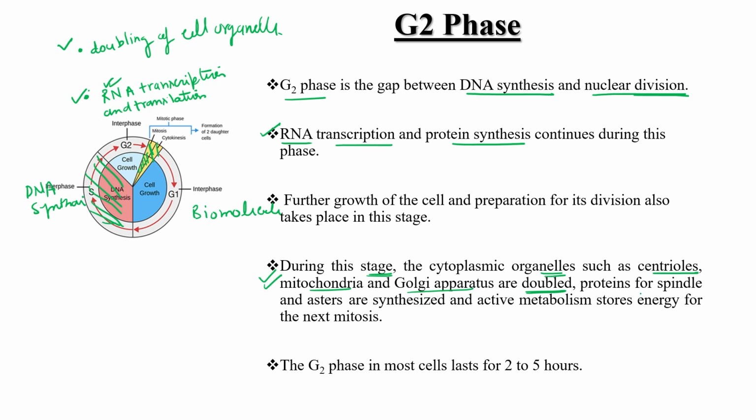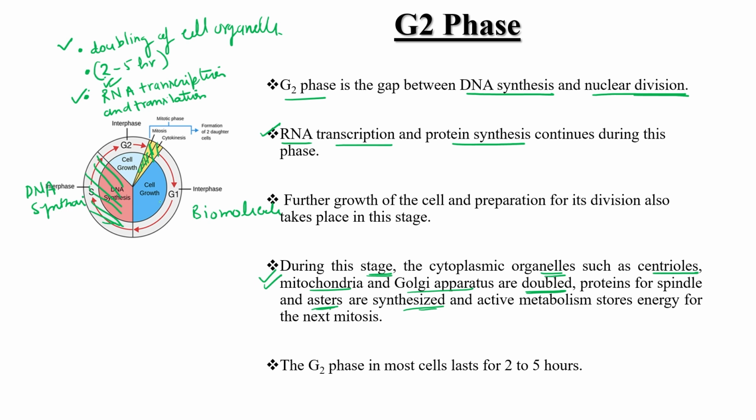Protein for spindle and esterase are required in mitosis, right? So these are synthesized. Active metabolism stores energy for the next mitosis. And what is the time duration? 2 to 5 hours out of 30 hours.